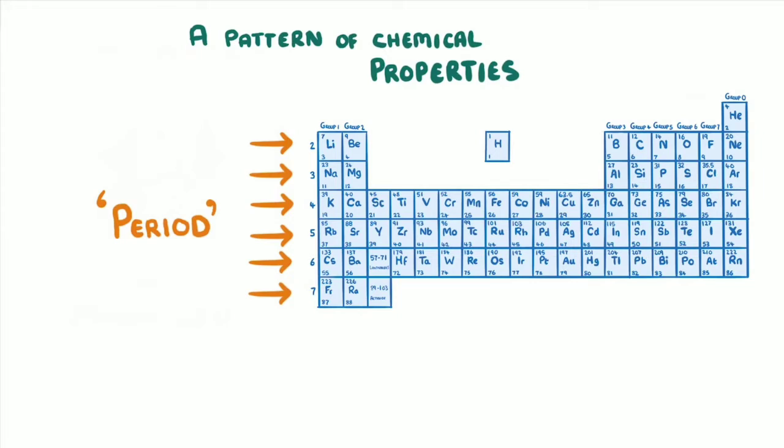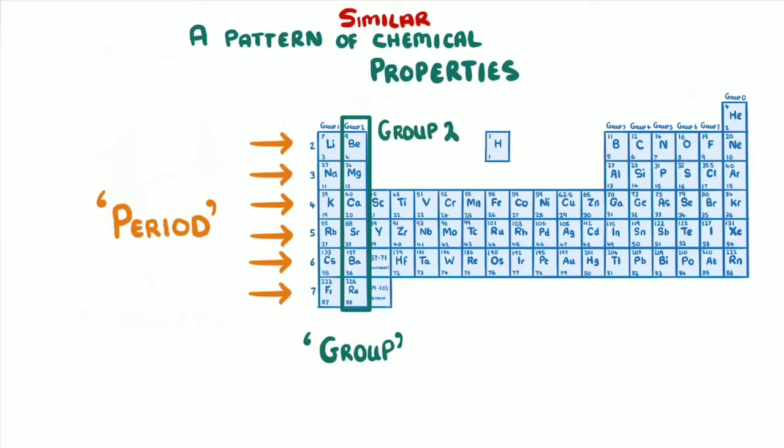Because the patterns repeat with each new period, the elements in each vertical column have similar chemical properties, and we call each of these columns a group, starting with 1 on the far left and going to 7. So here we're looking at group 2.